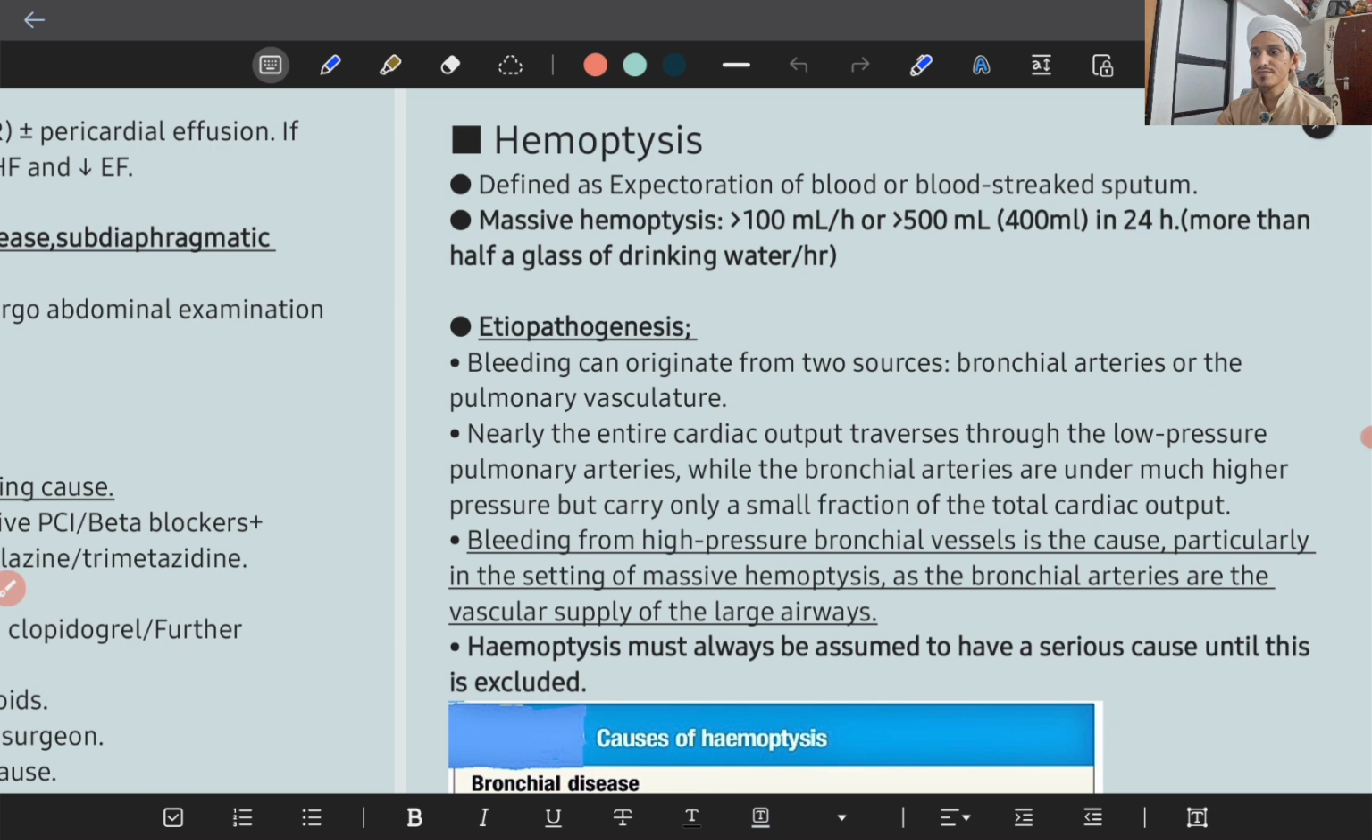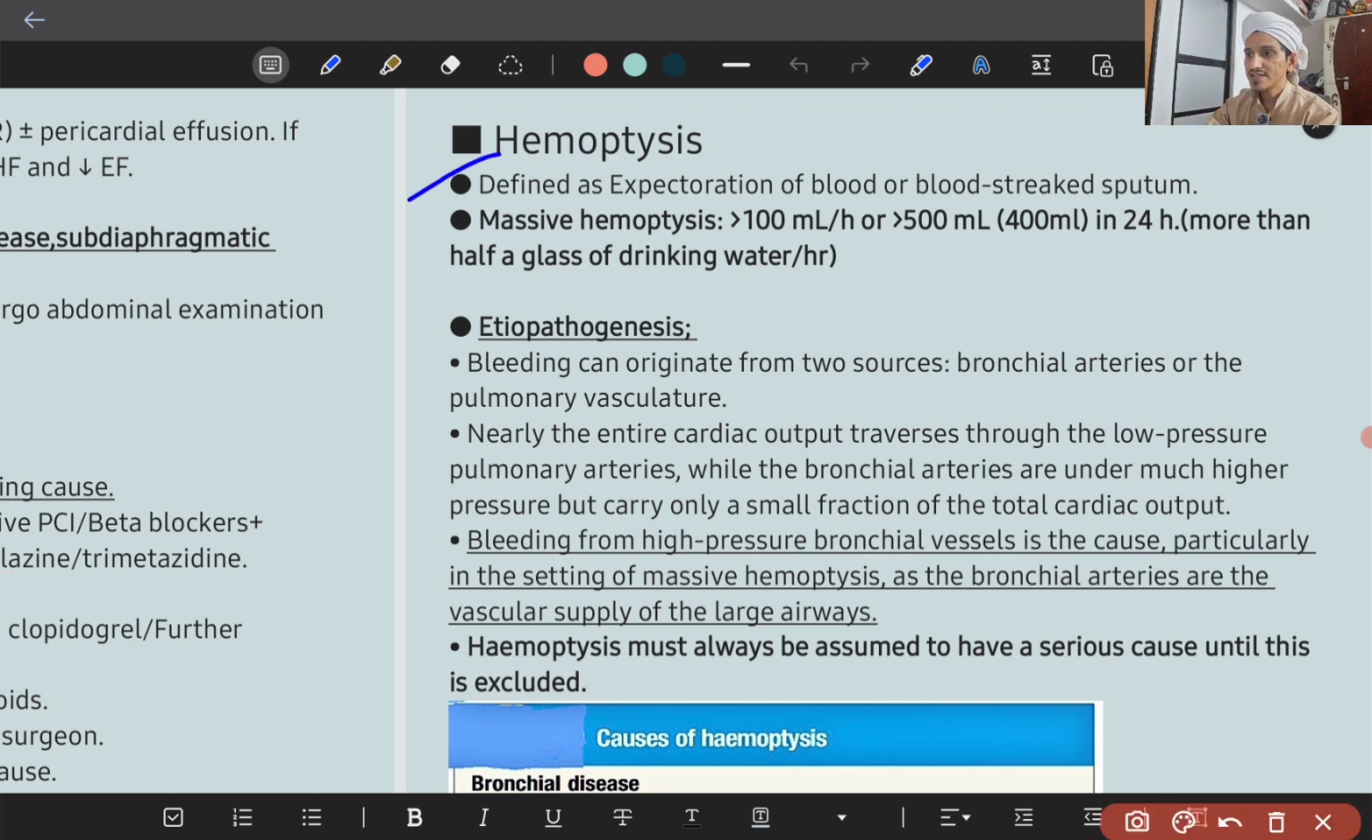We are on the way of discussing the cardinal symptoms of the respiratory as well as cardiac system. Previously we discussed chest pain. Today we will discuss hemoptysis. So let's start. First, what is hemoptysis?